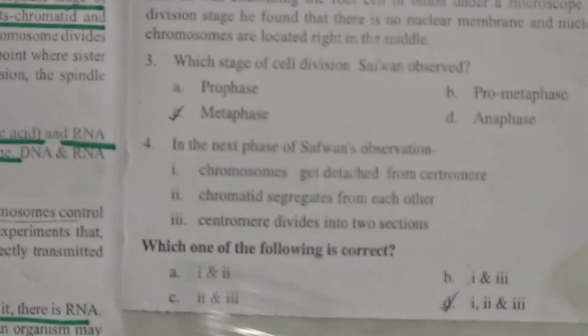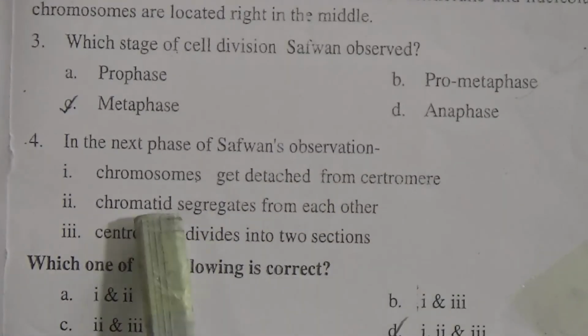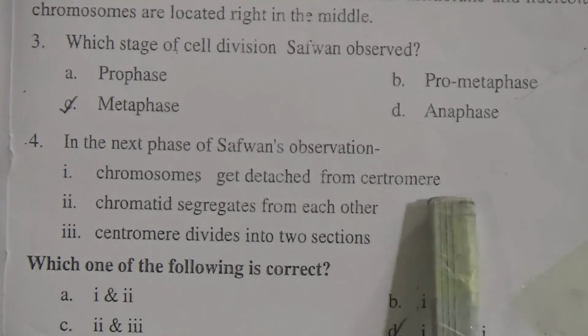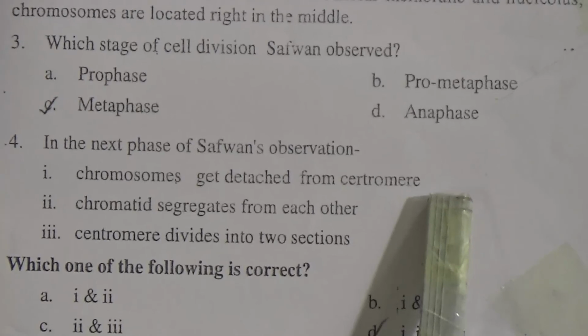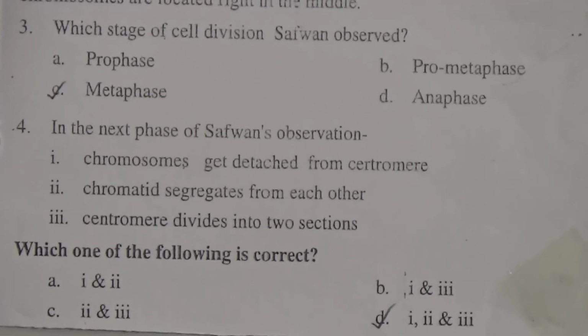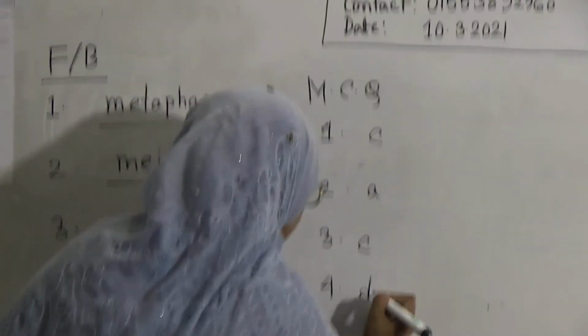Now number 4. After metaphase which stage comes? Anaphase. In the next phase of Safwan's observation, chromosomes get detached from the centromere. Yes, in anaphase it occurs. The centromere divides and the chromatids start going to different poles. Chromatids segregate from each other. Yes, this also occurs. The centromere divides into 2 sections. Yes, it also occurs. That means all are right. So the answer will be D.